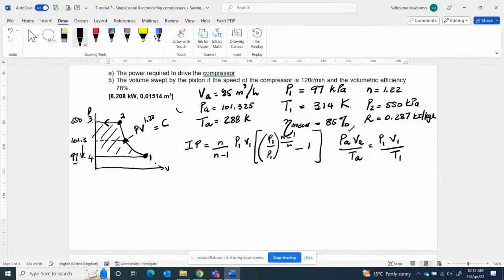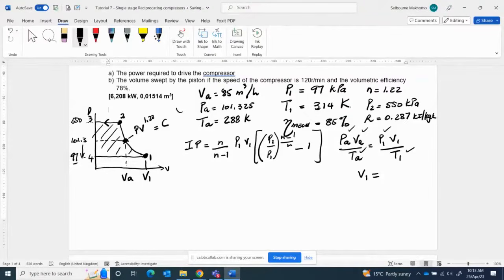We do have PA, VA, TA, P1, T1, therefore we can calculate V1. According to our sketch, V1 is greater than VA. So if we find that VA is greater than V1, we know there's a problem.